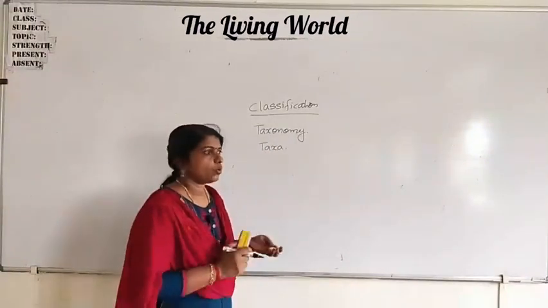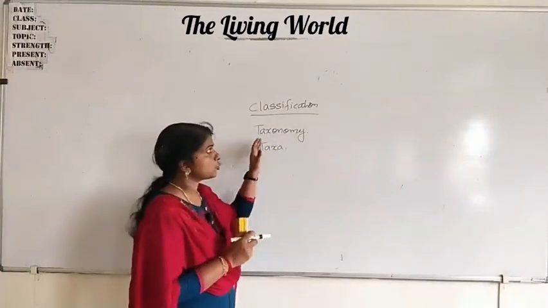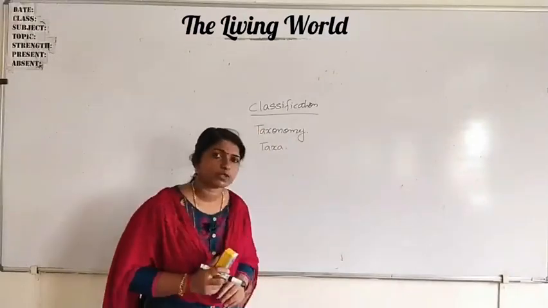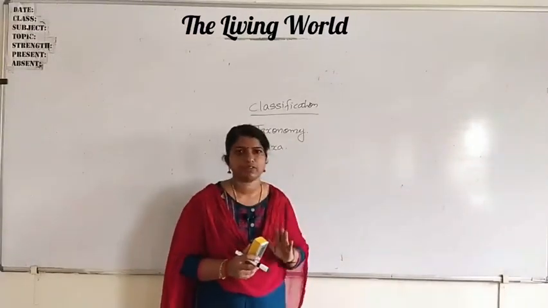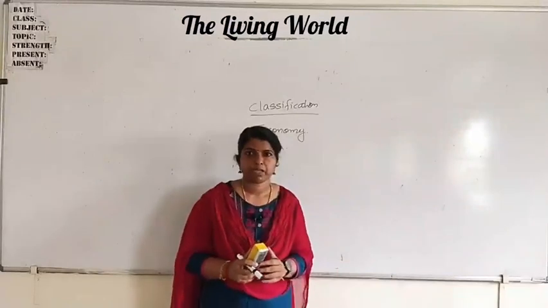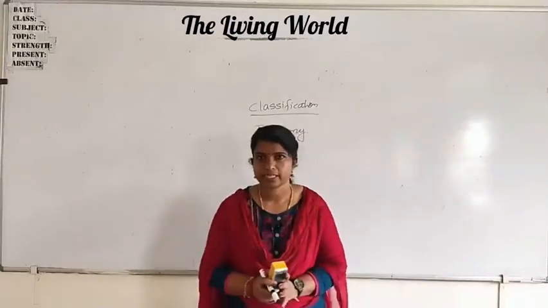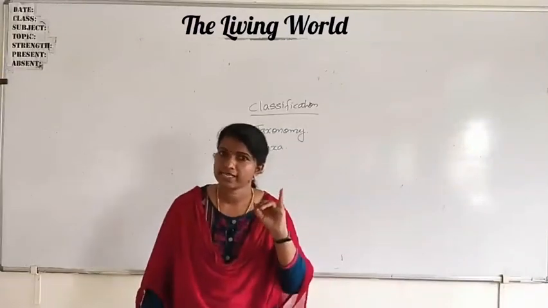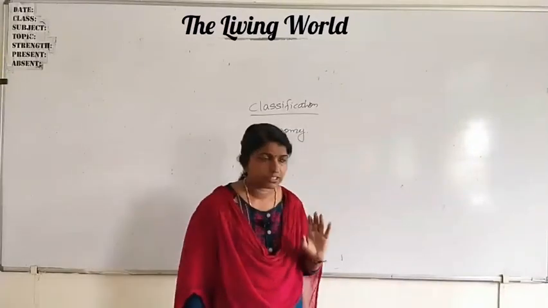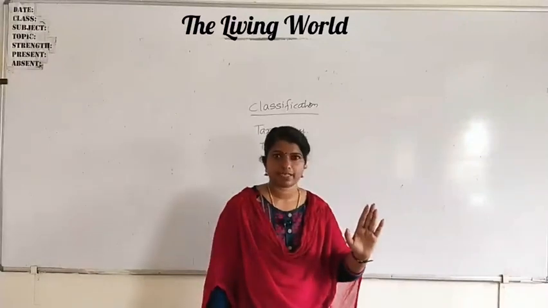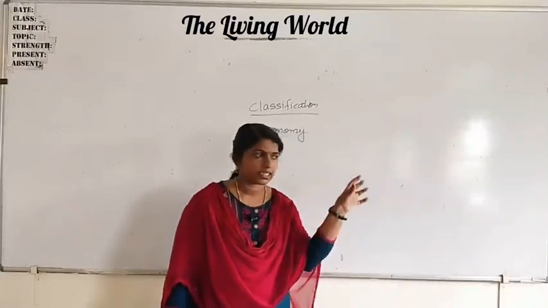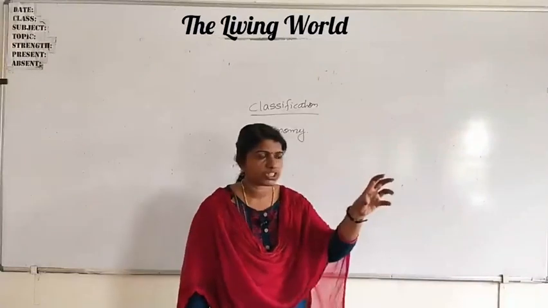Now, are you able to tell the different steps of classification? How can we classify? Which are the different processes? First, we have to study the character of an organism. That is characterization. After that, identify it. These characters are there, so which organism is this?